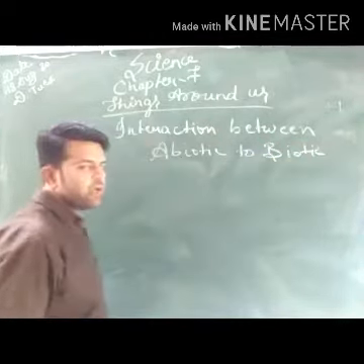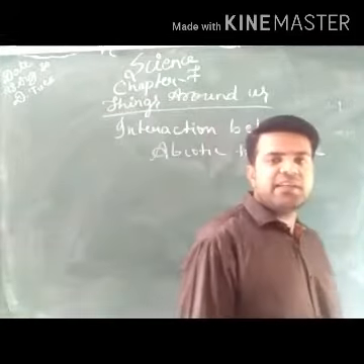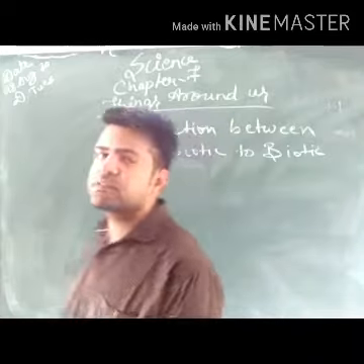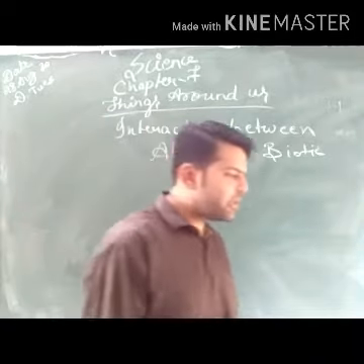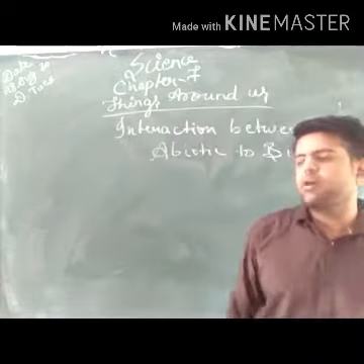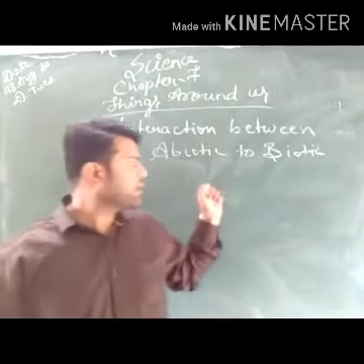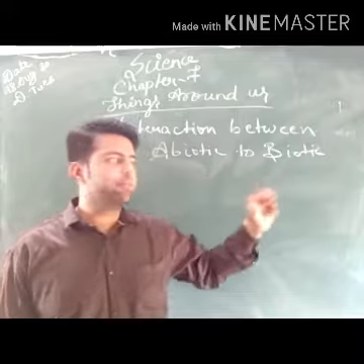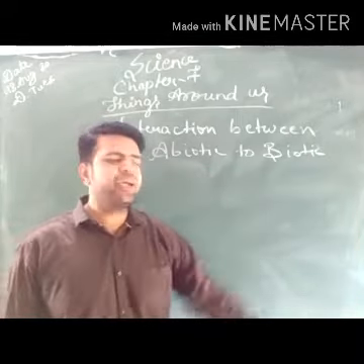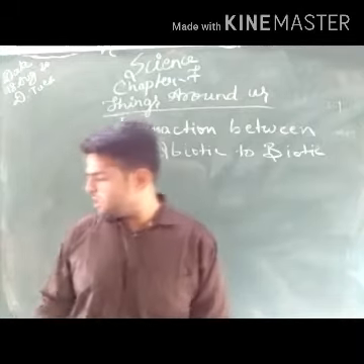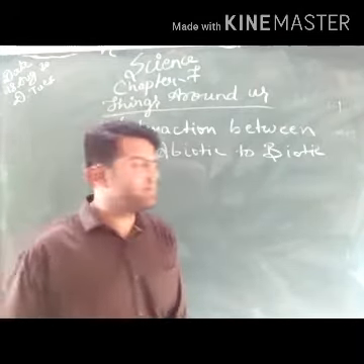What are the abiotic factors? Abiotic factors are the non-living components of the environment. Biotic factors are the living components of the environment.